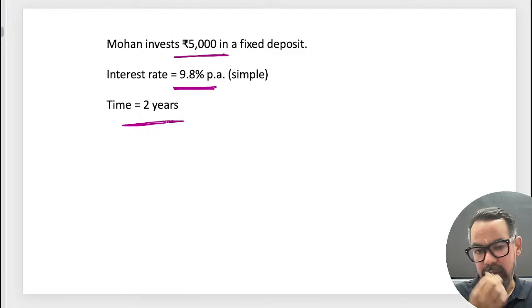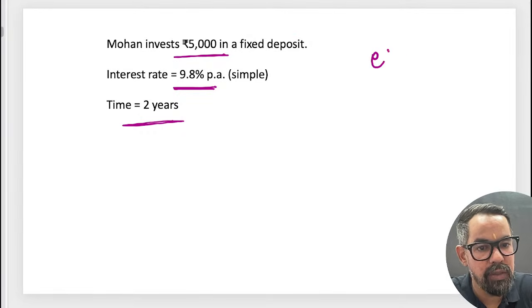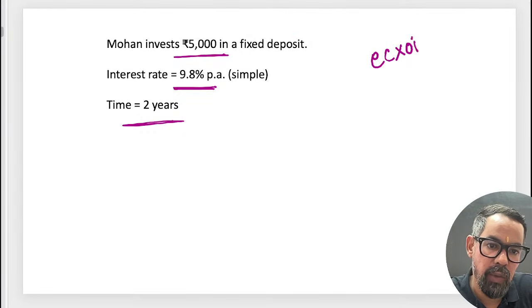Kuldeep sir, it's ECXOIO. Organization code, that is this one.